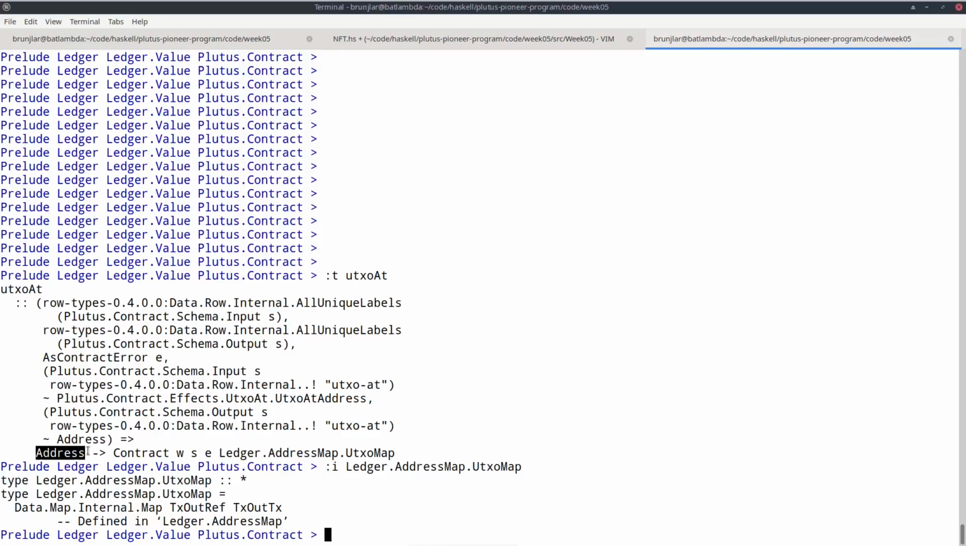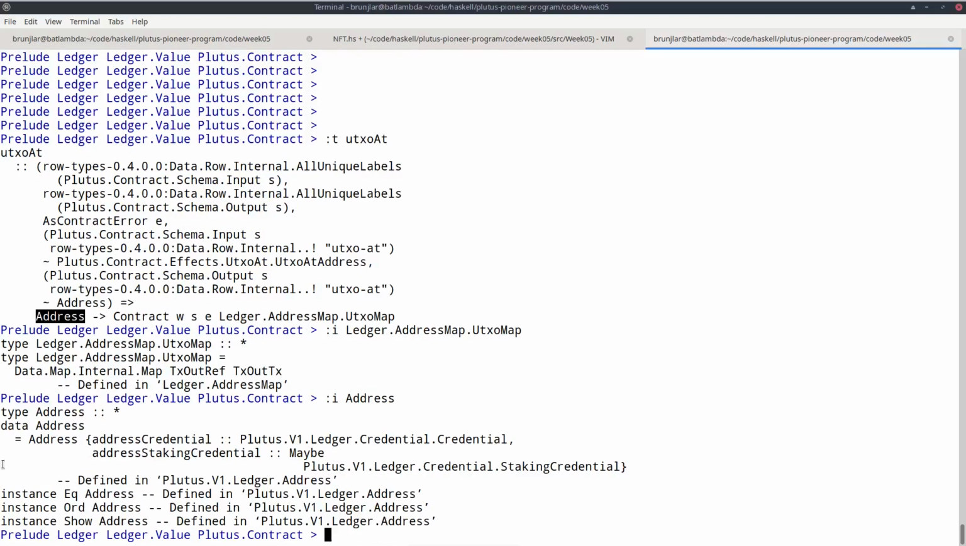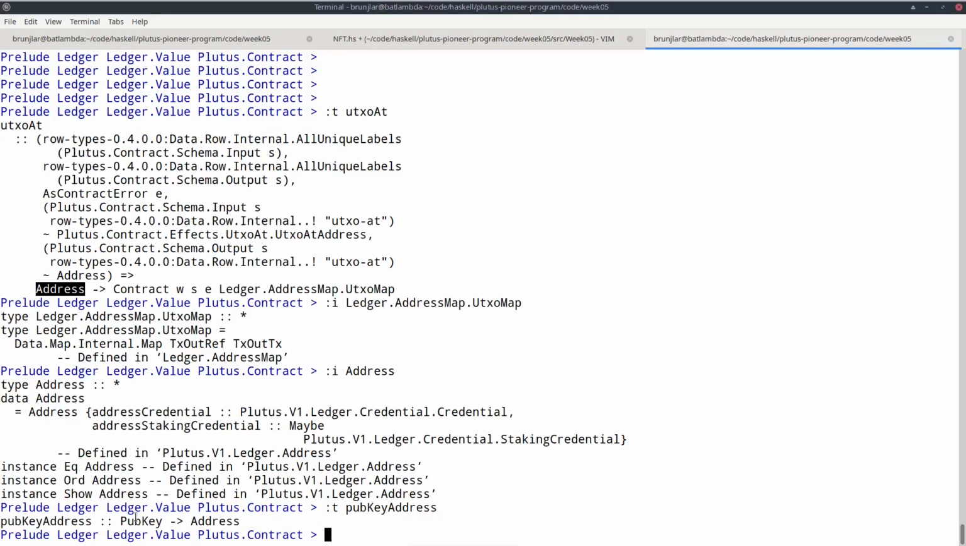We know how to find out our own public key. We've done that before when we needed our own public key hash. So what's an address? We can ask for that as well. That's relatively complicated, and we won't use that directly, but instead we can use a function called pubKeyAddress. That's exactly what we need. It turns a pub key into an address.